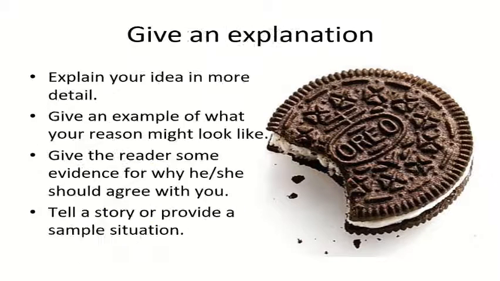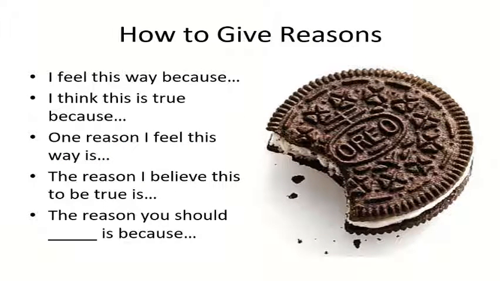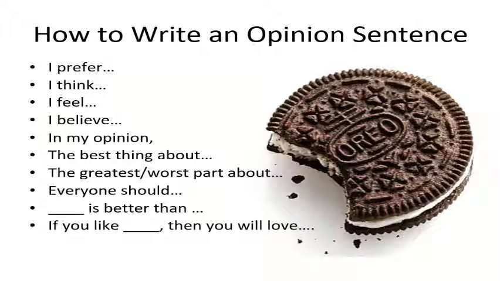So very quickly, if we just quickly go back, we've got how to give reasons. Let's go opinions first. I prefer, I think, I feel, I believe, in my opinion. The best thing about, the greatest, worst part about, everyone should. Something is better than something. If you like something, then you will love something. You've got to use these, okay? Use one of these to start and make a really good sentence, to make people really want to do what you are saying. So make sure you put lots of effort into this to make your mum buy the Wally toy for you.